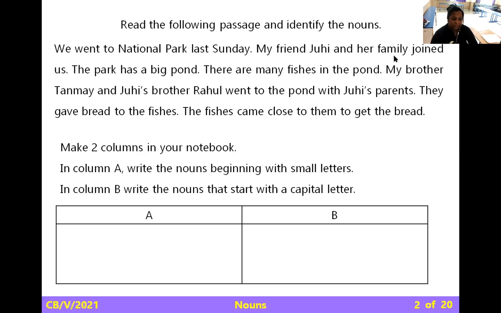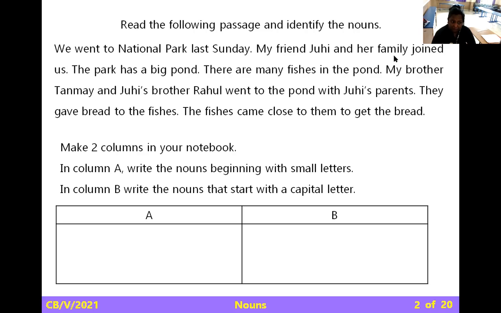Now students, there are two columns you can see, the A column and the B column. When you read the passage, you come across many nouns. Now what you have to do is, in column A, you have to put the nouns which start with a small letter, and the nouns which start with a capital letter, you have to put in column B. I want to give you one hint.